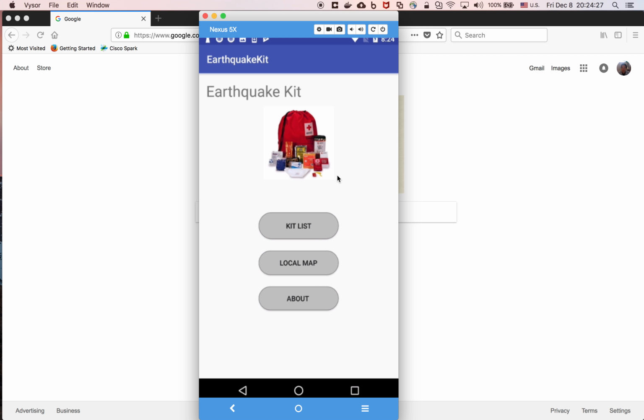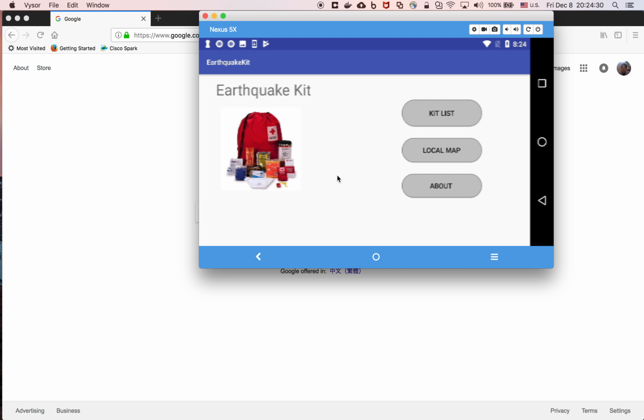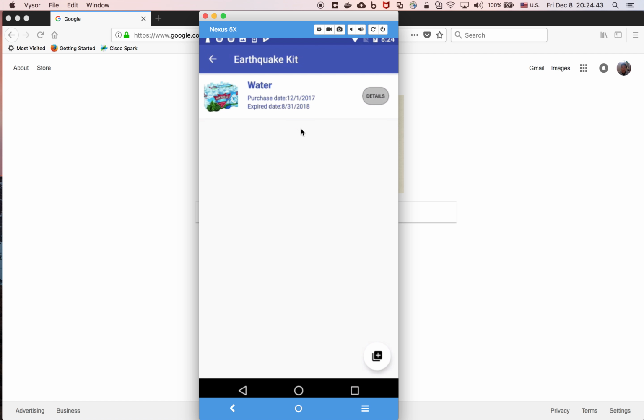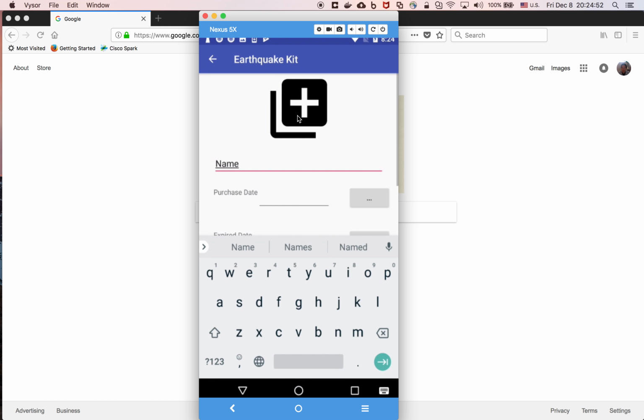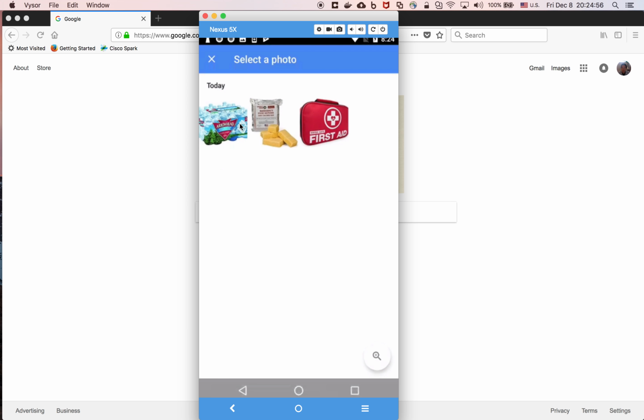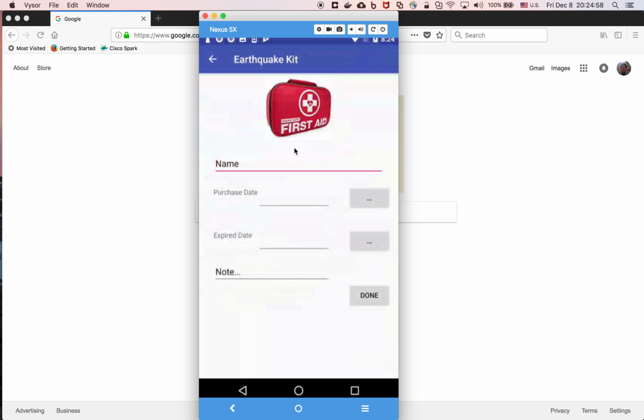When I rotate the screen, it shows the icon on the left and the button on the right side. And let me select the list. So this is the recycler view. I listed all the items. And let me add one more. So I click this, for example, the first aid.